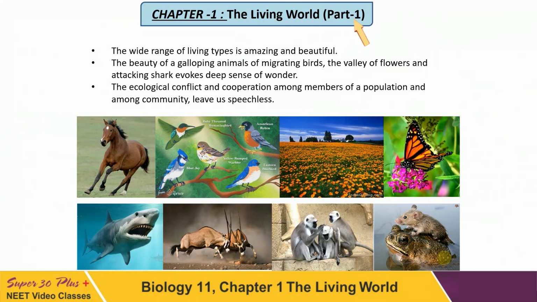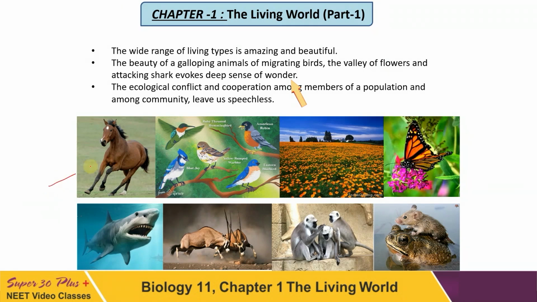You have seen different types of living things, different types of plants, different types of animals on planet Earth, in your surroundings, as well as on TV programs like National Geographic and Discovery. Also you have seen different types of organisms. The wide range of living types is amazing and beautiful. The beauty of galloping animals, of migrating birds, the valley of flowers, the attacking shark, evoke a deep sense of wonder. Some of the figures are given here.